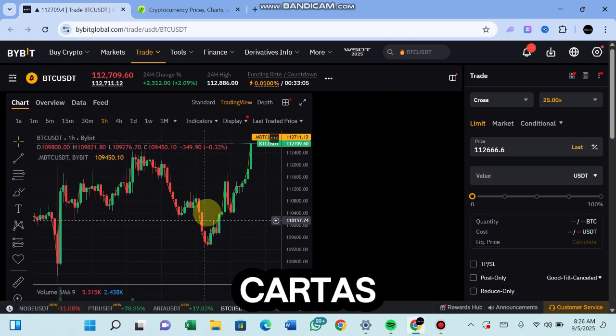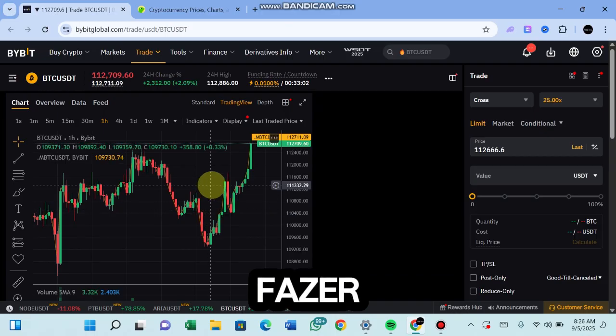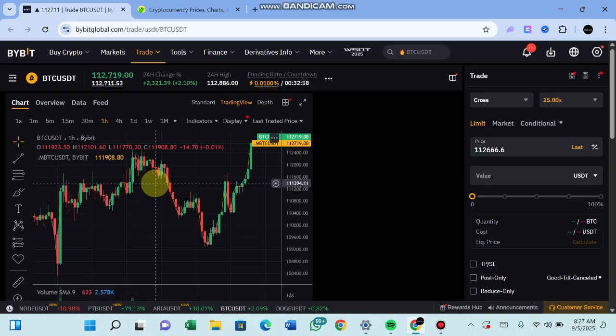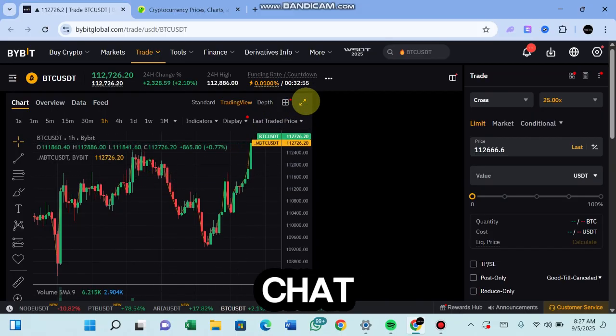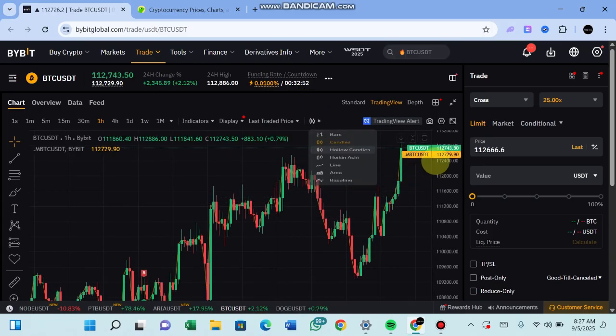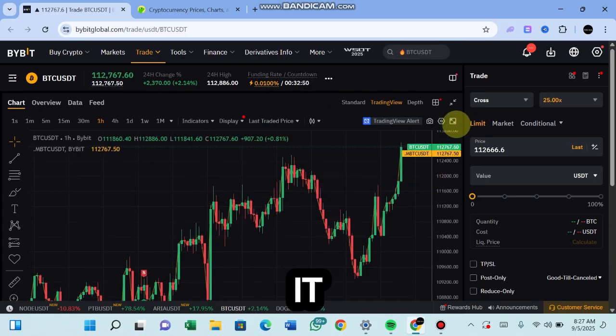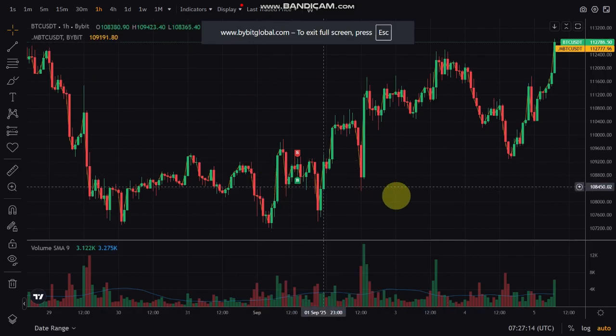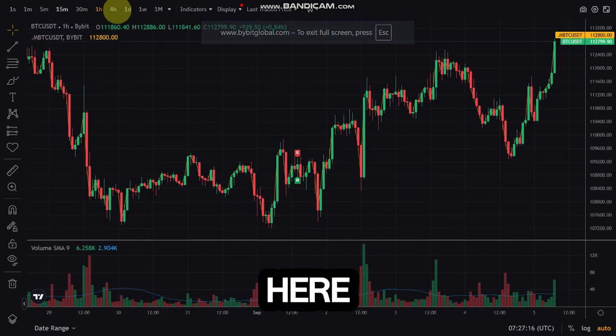Then these are the charts that we can use to do our analysis. First, I would like to expand this chart by clicking on this button so I can put it on full screen. If I click on this, it will be on full screen, then I can see the whole chart. Right here is our time frame.